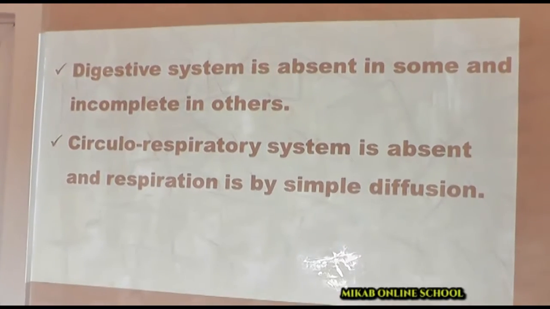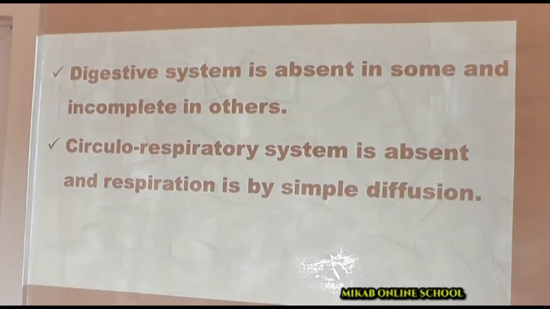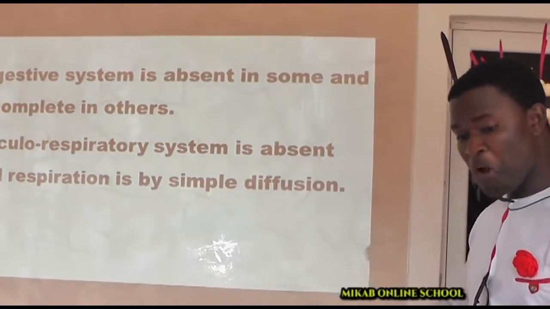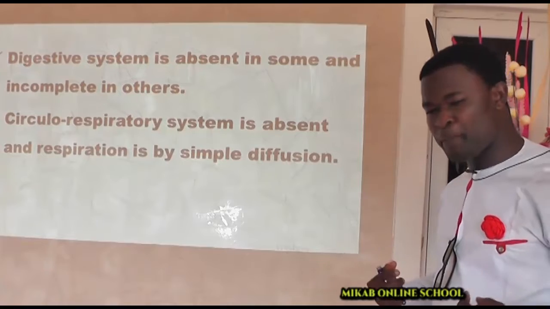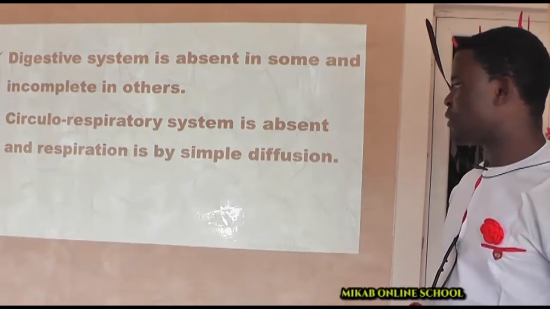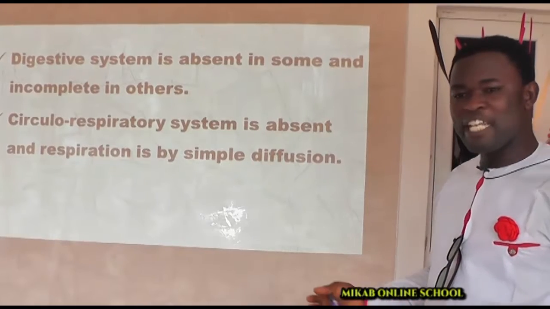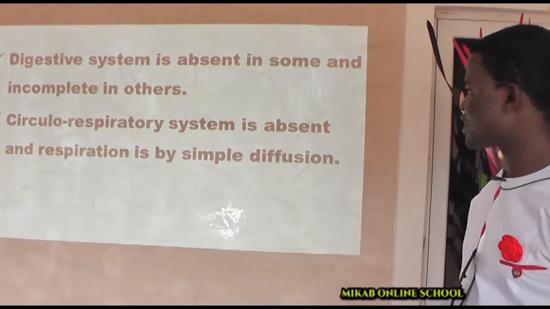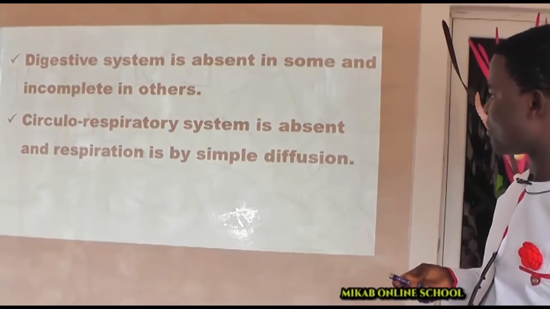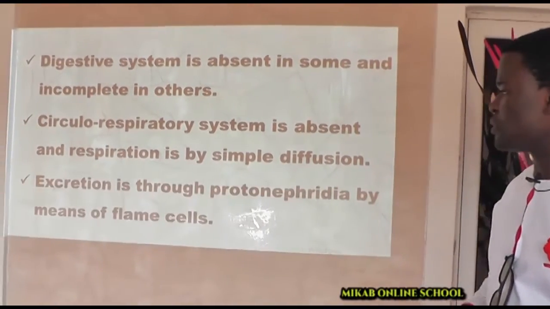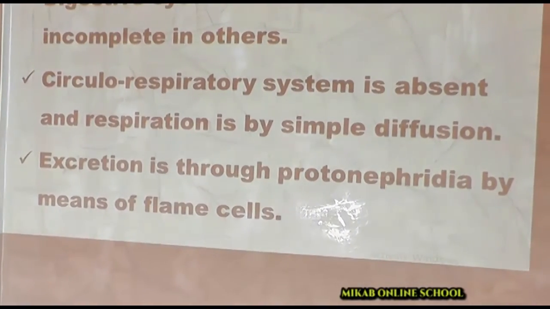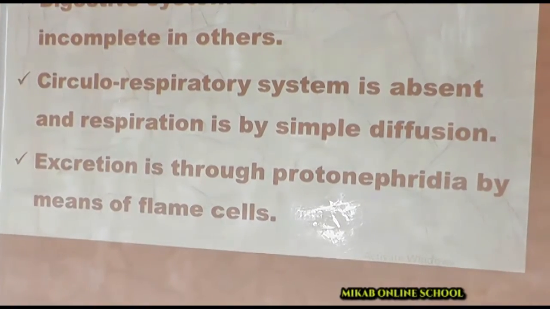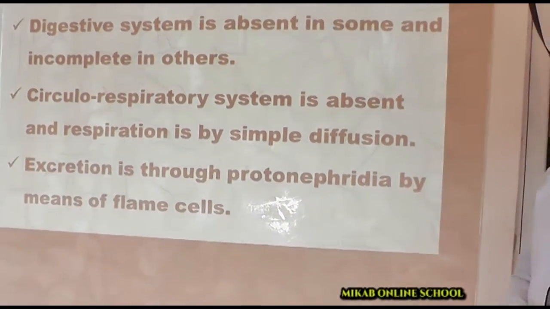The circulorespiratory system is absent, and respiration is by simple diffusion. This organism uses its entire body to absorb, more like the way a sponge soaks up something. So they use all their body to absorb air or gases directly. When you talk of the circulatory system, they also use their body to absorb those things. That is why the systems are lacking, but their respiration is by means of simple diffusion. Excretion is through a structure they have which we call the flame cell. This flame cell is found in their protonephridia.